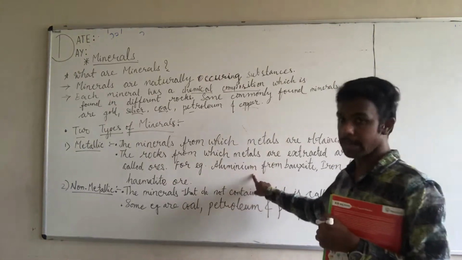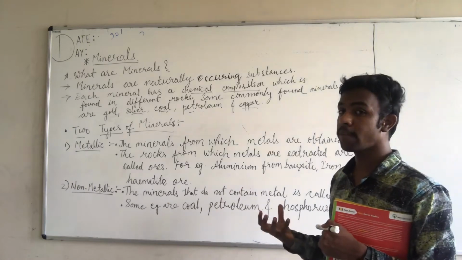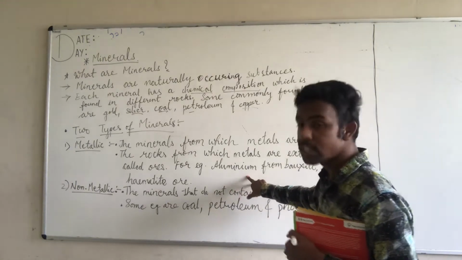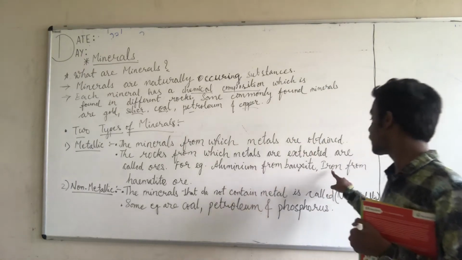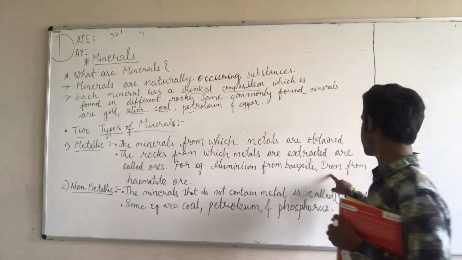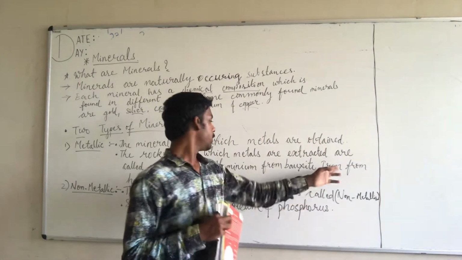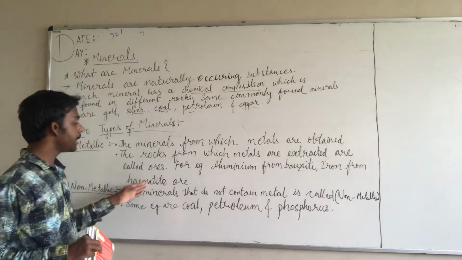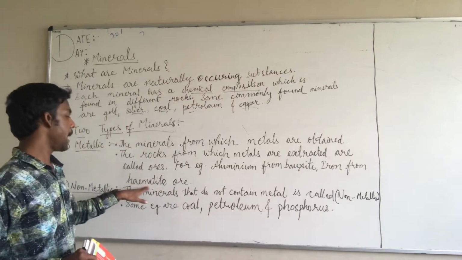Aluminium is a kind of metal which is obtained from an ore. The name of that ore is bauxite. So aluminium is a metal which is extracted from bauxite. Now second is iron. Iron is a metal which is obtained from what? Hematite ore.